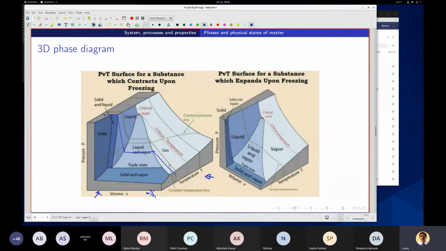So this is a constant temperature line that I've drawn, going from solid to liquid. The volume changes when going from solid to liquid, and if it is freezing, then it decreases. But look at this. If I draw a line here, let me do it with red, along this and then along this.